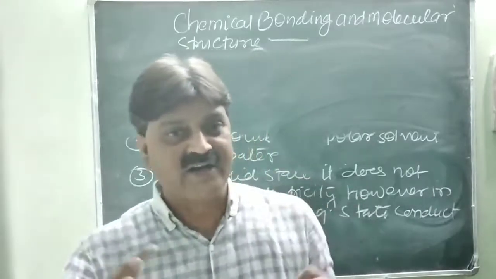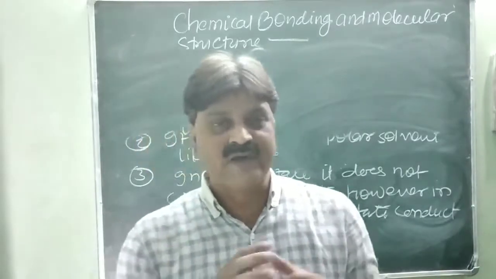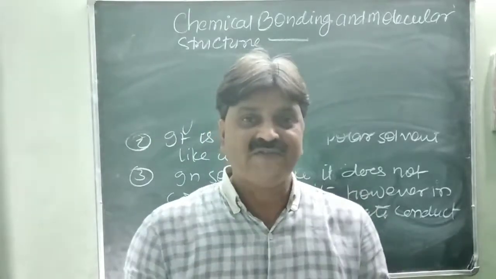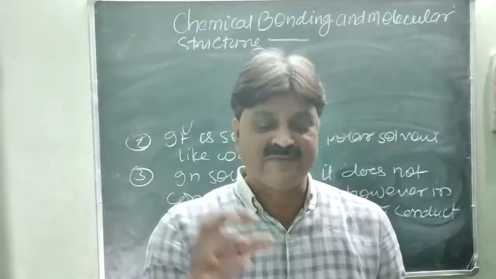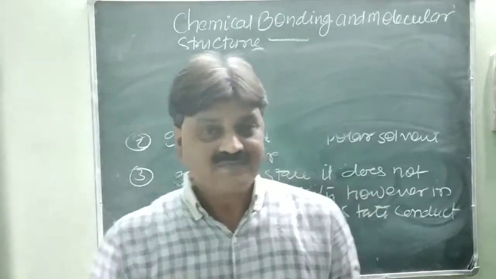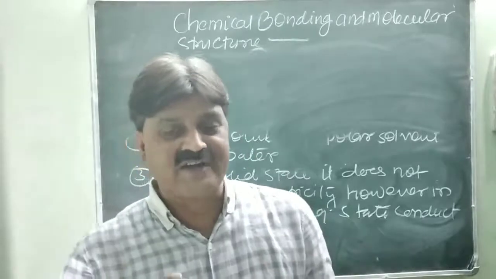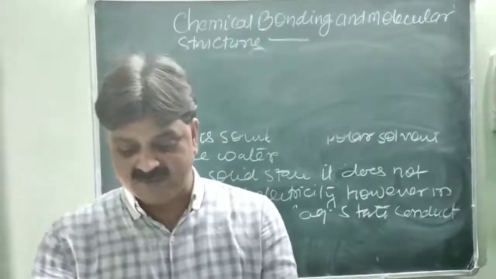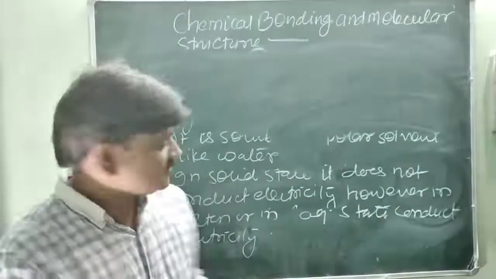True solids are three dimensional, completely close packed, and every ion is packed in the crystal at a fixed position, with proper geometry. So their crystals are three dimensional, as you can see here, that is the crystal of an ionic solid.